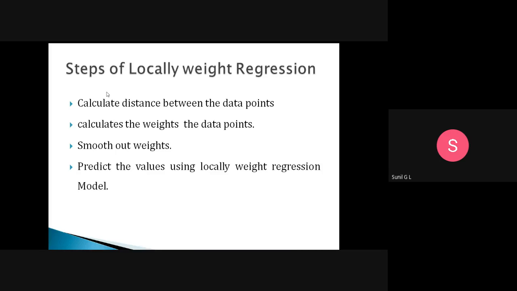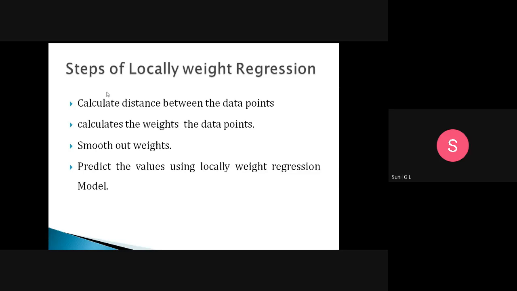These are the steps of locally weighted regression. First, we need to calculate the distance between the data points. If I take 8 data points, I need to calculate the distance between them. Second, calculate the weights of the data points.